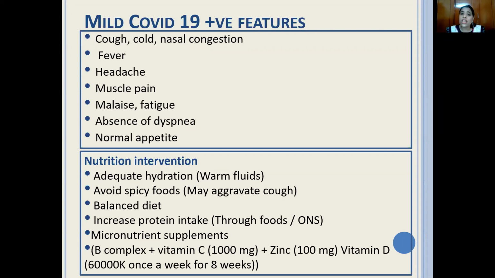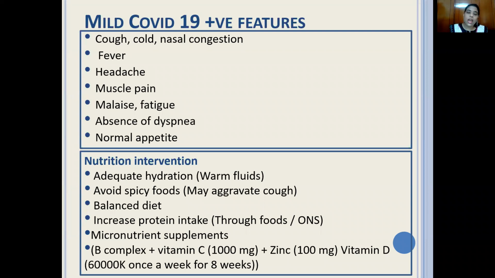Now, if these patients have mild symptoms but are admitted for something else, for example, a patient is admitted with an MI and tests positive for COVID, but does not have any symptoms of COVID, and the MI patient undergoes an angiography or angioplasty, you need to follow the principles of a patient whom you would treat for MI. So all the cardiac diets, that is the soft foods, all those things will come in.